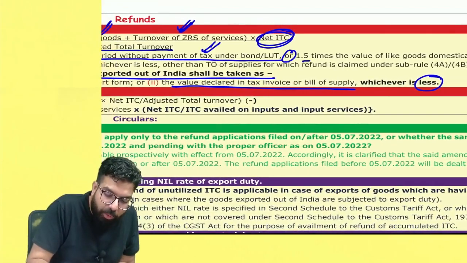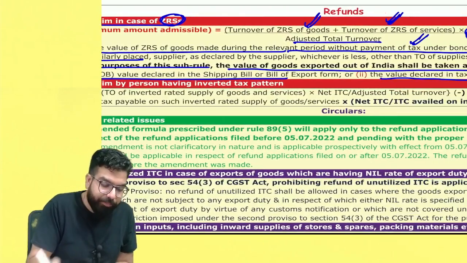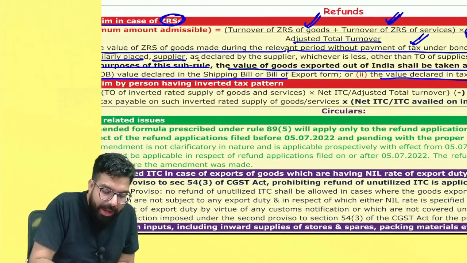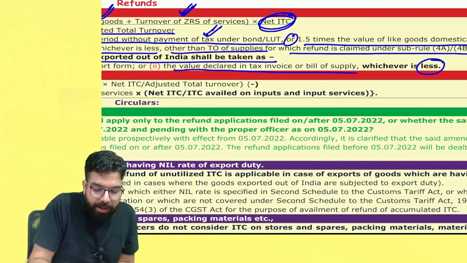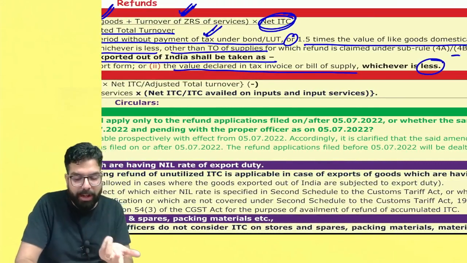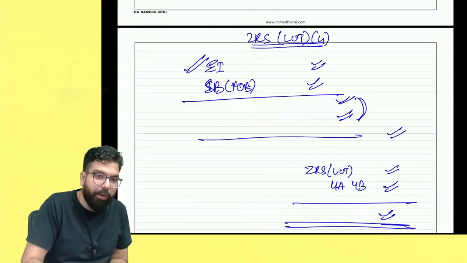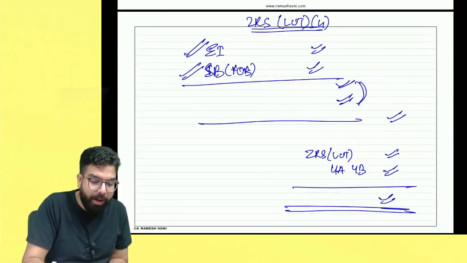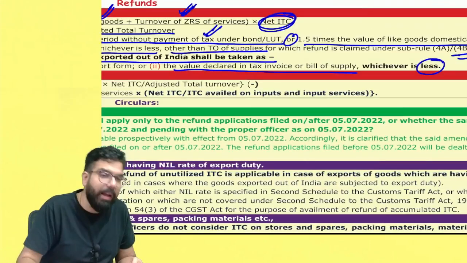This has to be compared with 1.5 time of the like goods domestically supplied by the same or similarly placed supplier as declared by the supplier, whichever is less, other than the turnover of supplies for which refund has been claimed under 89.4a or 4b. ठीक है everyone, 89.4a, 4b और both लिखा हुआ है यहाँ पे. This is not a problem. So always remember one thing. This is very very important. First take export invoice का value, shipping bill का amount, whichever is lower, compared that with 1.5 time value, whichever is lower will come. 4a and 4b का turnover you deduct it, and you'll get turnover of zero rated supply under LUT for goods. Is my point 100% clear to all?